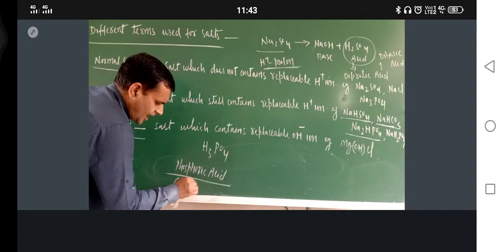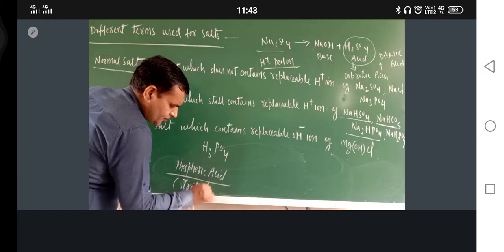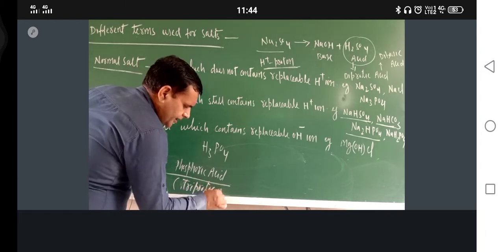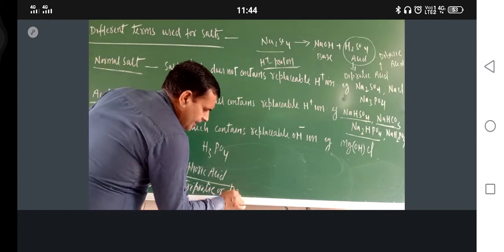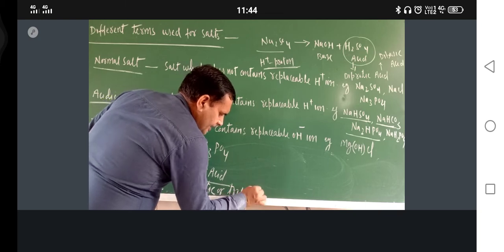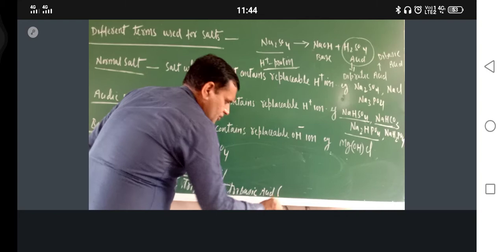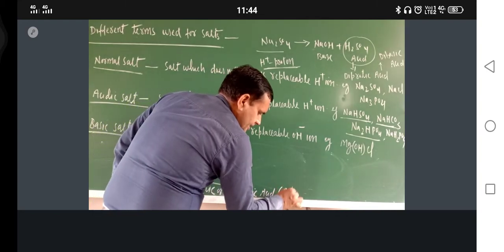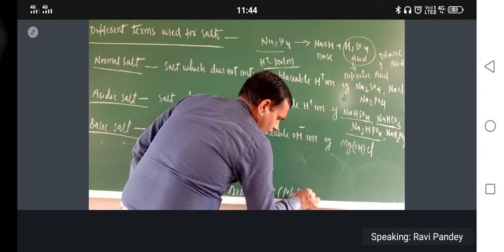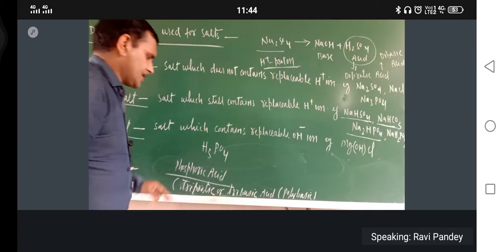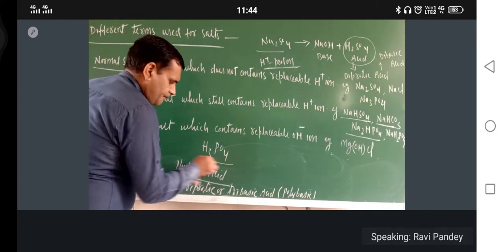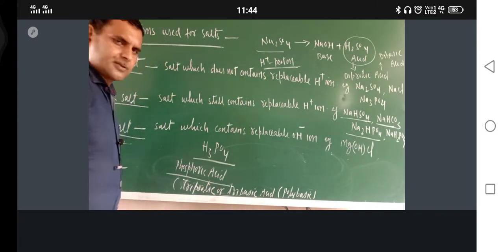So this is triprotic or tribasic acid. Now this is also called polybasic. And now this is H3PO4.